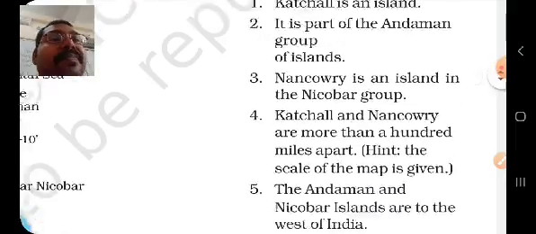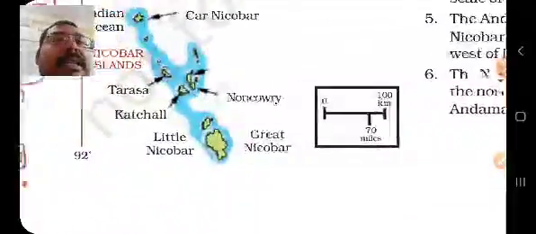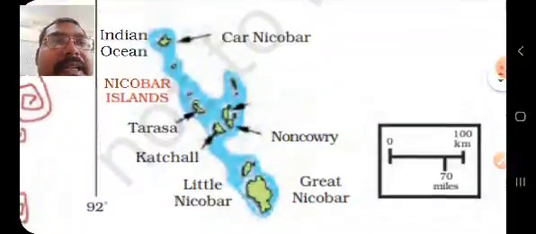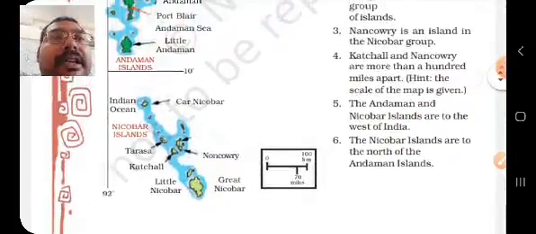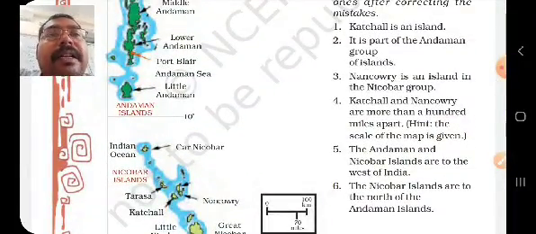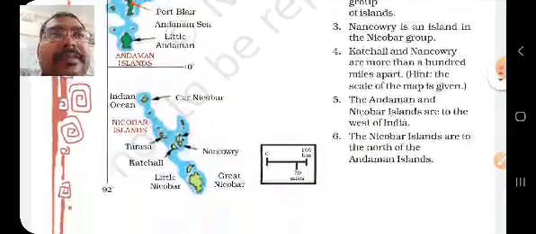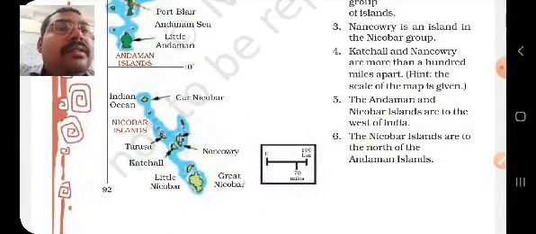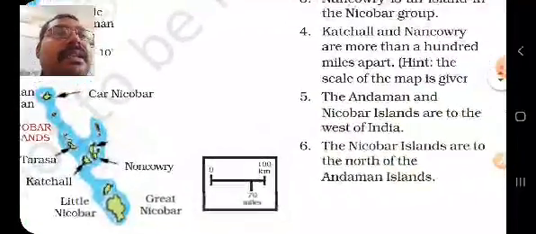So you need to correct this second sentence. In this way you need to do this whole exercise, and whichever is incorrect you will correct it, and then you will post in the work group. I hope it is clear to you. You can do this. So you need to try for this.